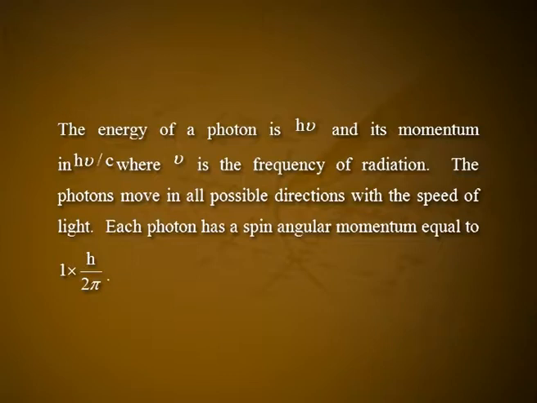Each photon has a spin angular momentum equal to 1 into h by 2 pi. The photons are indistinguishable and they obey Bose-Einstein statistics. So, photons are considered as bosons. There is no restriction on the number of photons in an energy state. If a photon of energy h nu is absorbed, it can be replaced by the emission of several low energy photons of energy h nu 1, h nu 2, etc., such that the total energy is constant. That is, h nu is equal to h nu 1 plus h nu 2 plus etc.